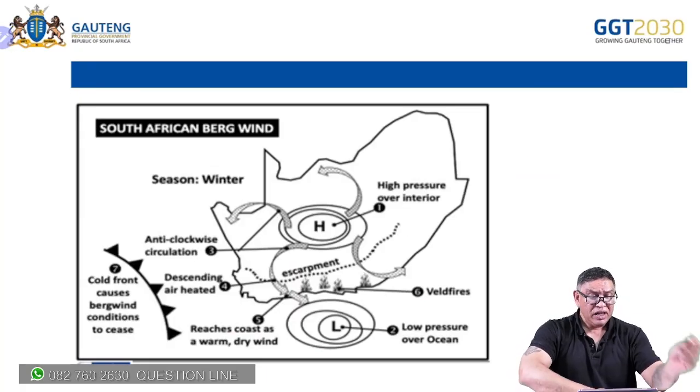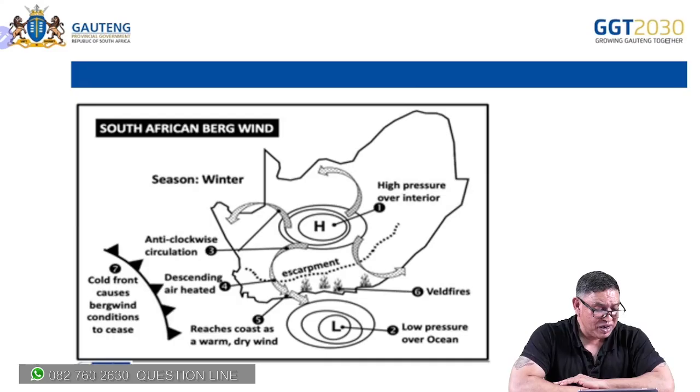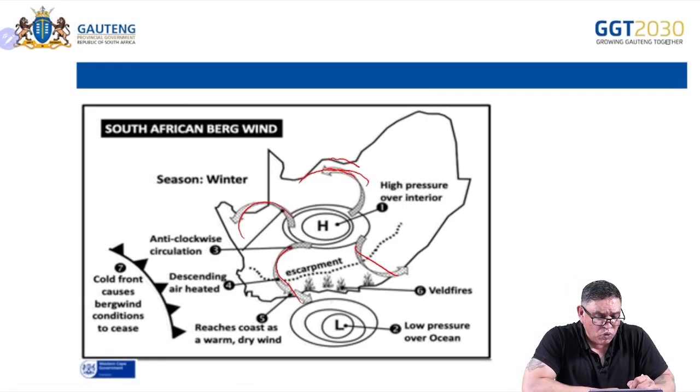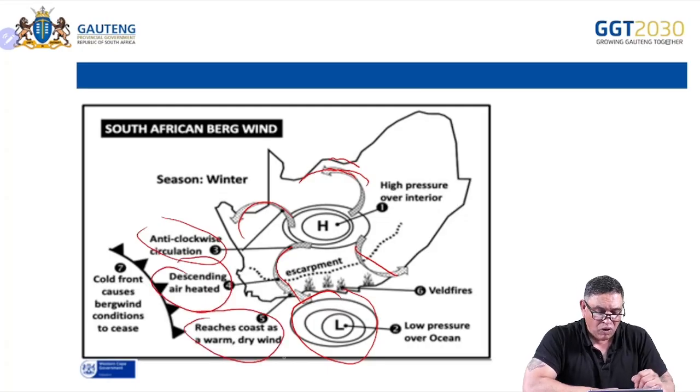Another sketch here showing you this. This is quite a nice one also. Where we find the anticyclonic circulation that is happening in terms of the high pressure systems. And it's moving towards the coastal low. And as it moves towards the coastal low, it heats up adiabatically. Can you see? Descending air reaches the coast as warm, dry air.